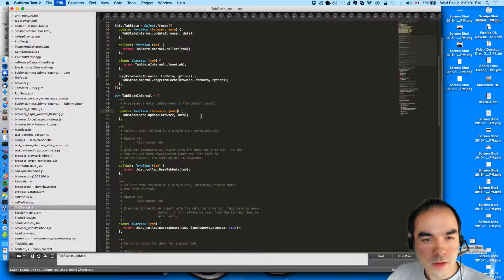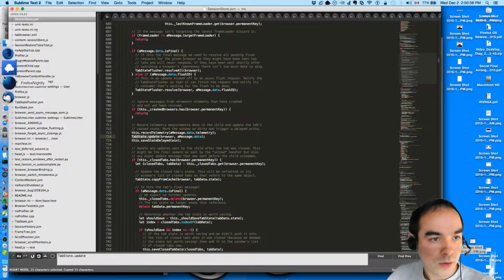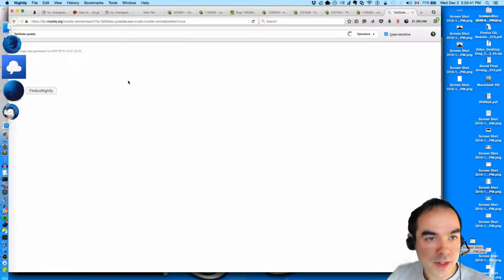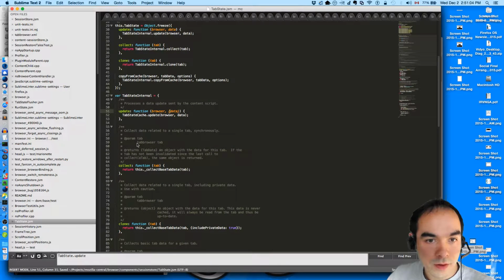Does that make sense? Or maybe it makes more sense to update anytime we do tab state update, where are all the places we do that? Tab state update. It's the one place. Data dot data. It's not amazing. You know what? Let's just keep it the way it was with this weird thing.